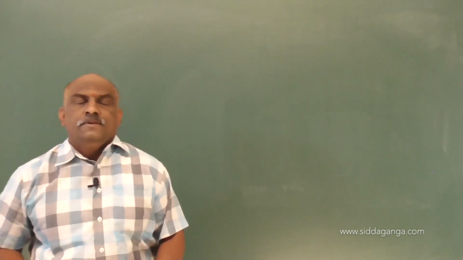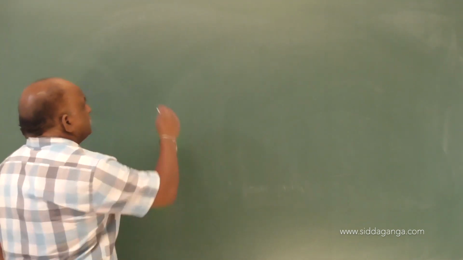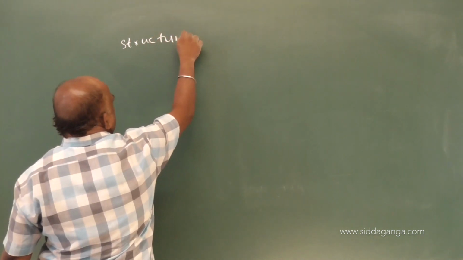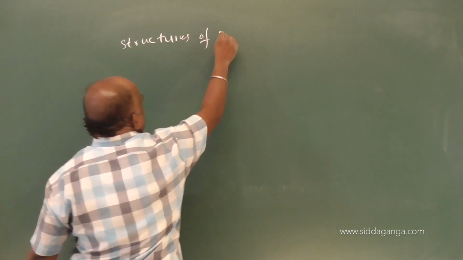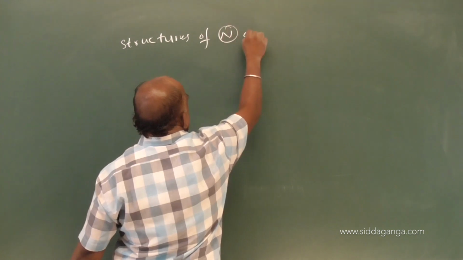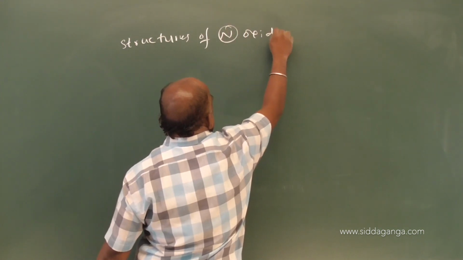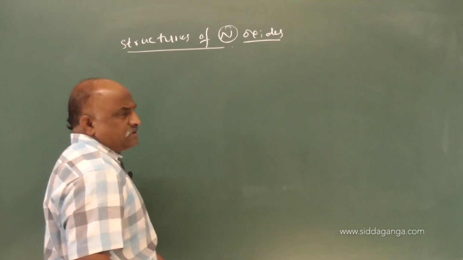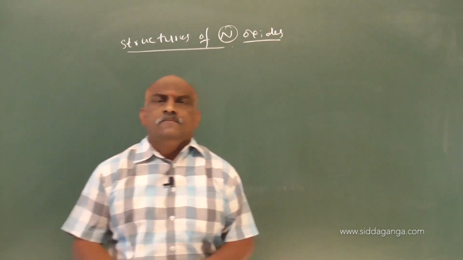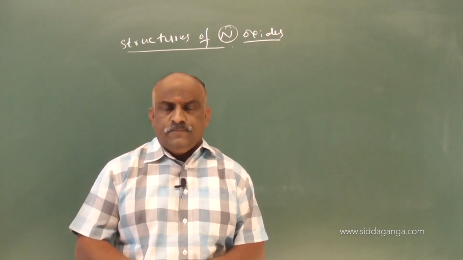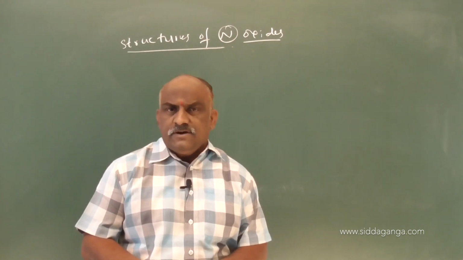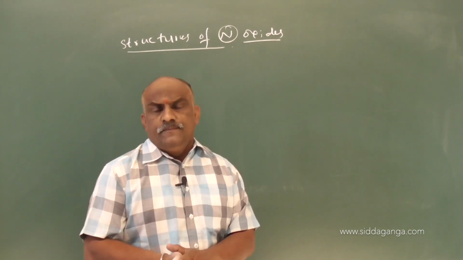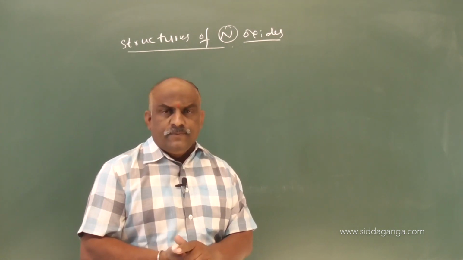So here, structures of nitrogen oxides. Already we know the five types of oxides.